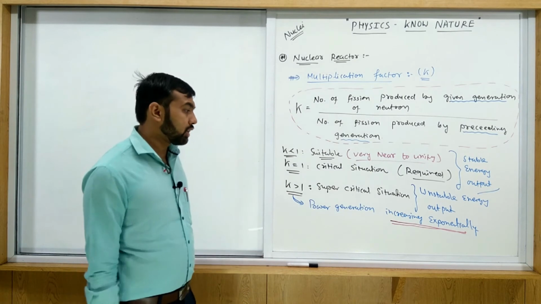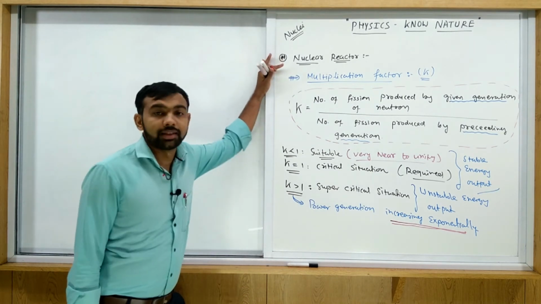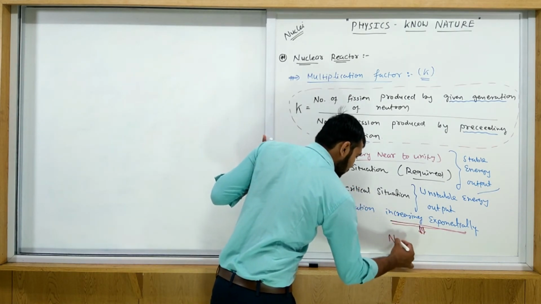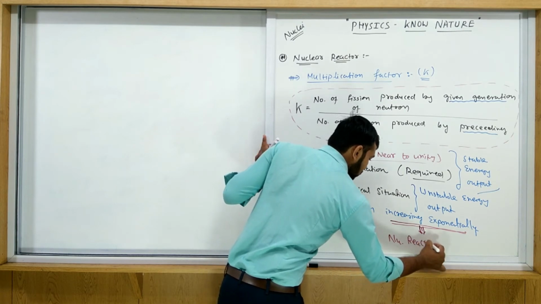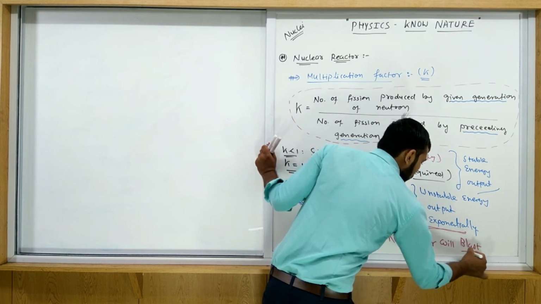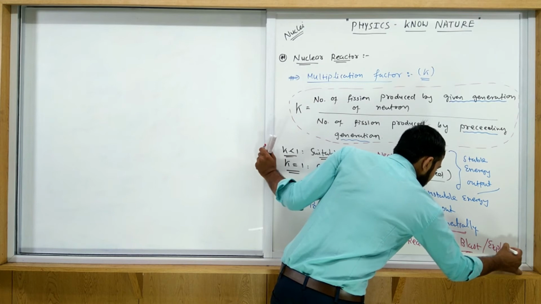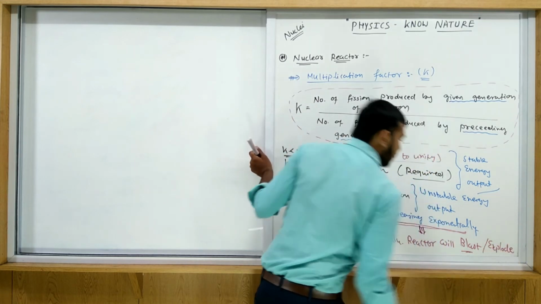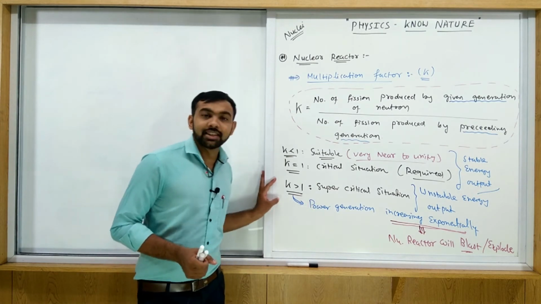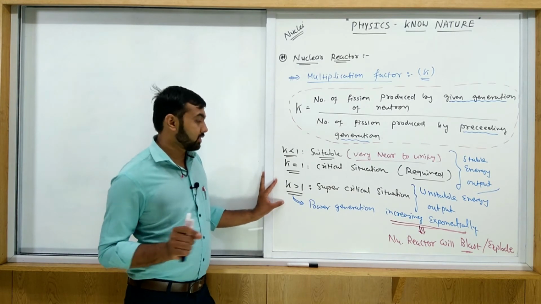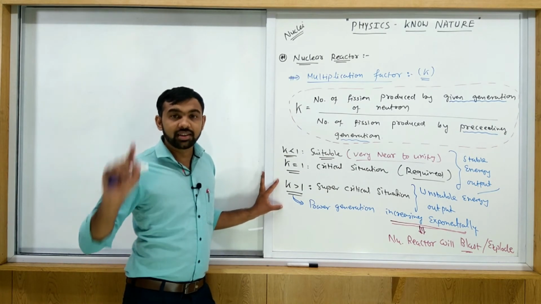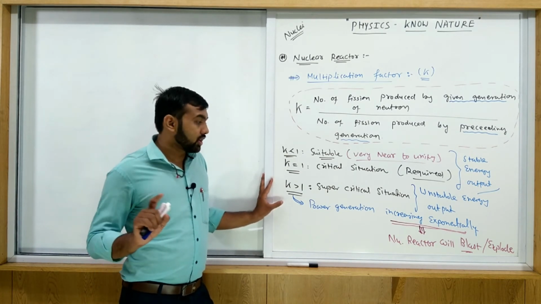Power generation is increasing very fast, and finally this nuclear reactor will blast, or we can say explode. And this happened in 1986 in Ukraine. In Ukraine in 1986, one nuclear reactor was blasted.